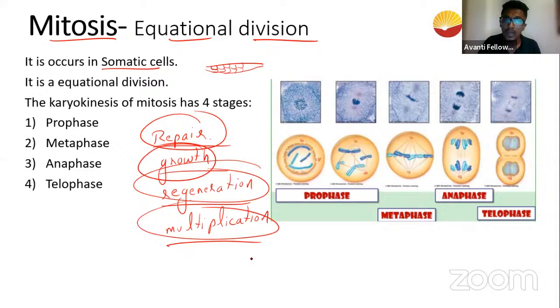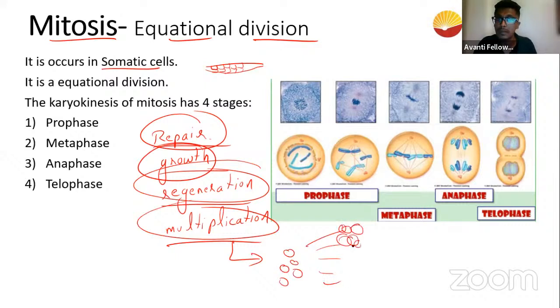And then multiplication. Some of the cells are very few in number, like your sperm mother cells or ovum mother cells. They're very few in number when you're born. But as you grow up, they have to multiply. These mother cells have to multiply into several thousands, so as to support your reproductive process. An example I'm telling. So this multiplication also happens with respect to mitosis.